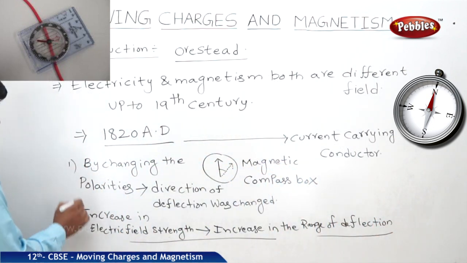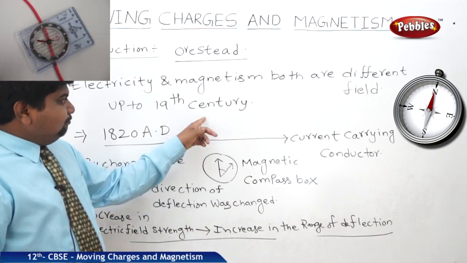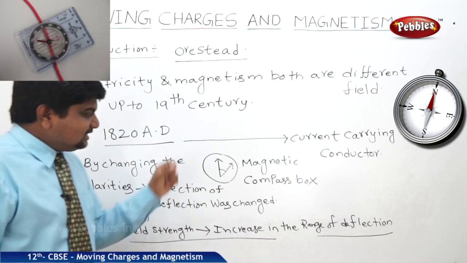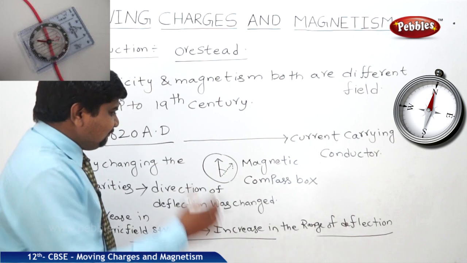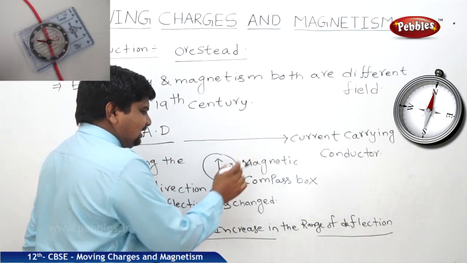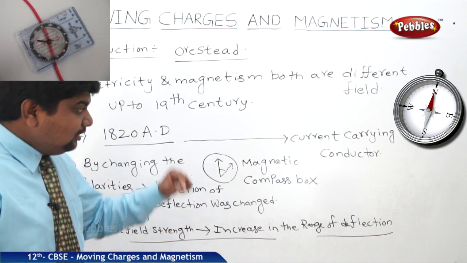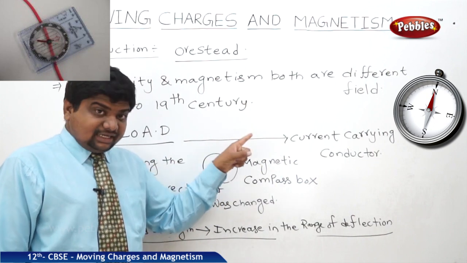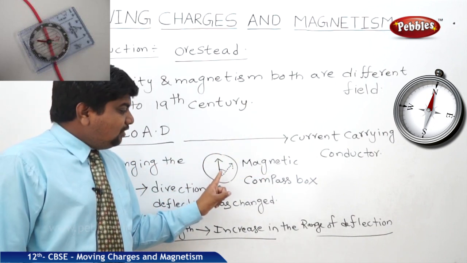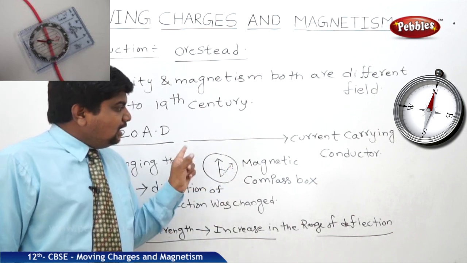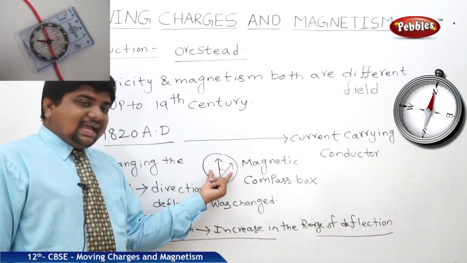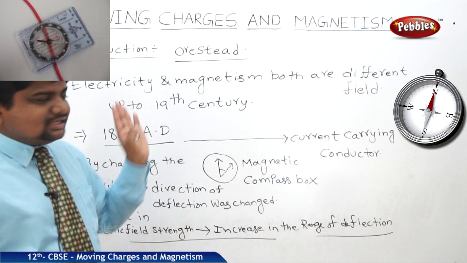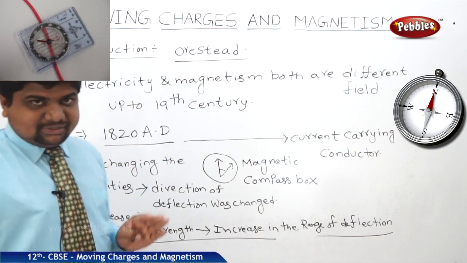If you observe these two variations, before, the thinking was that they are different. By this observation, what did Ørsted conclude? The conclusion is that a time varying electric field can create a magnetic field. Or we can write the statement like this: a current carrying wire or conductor produces a uniform magnetic field up to some range, or a current carrying conductor acts as a magnetic substance. These are the observations of Ørsted's experiment.